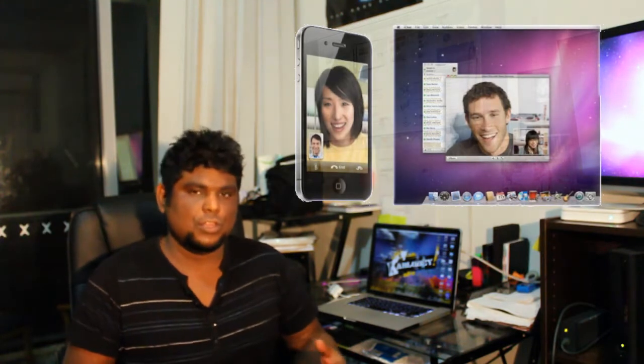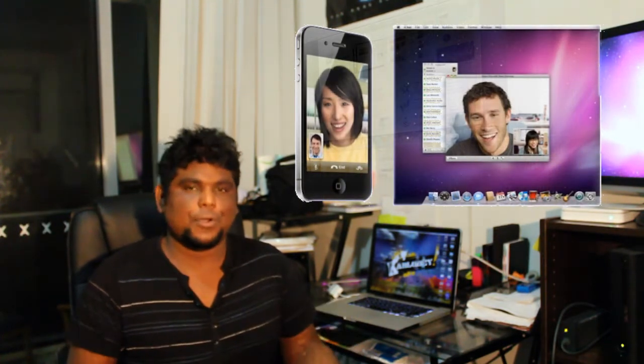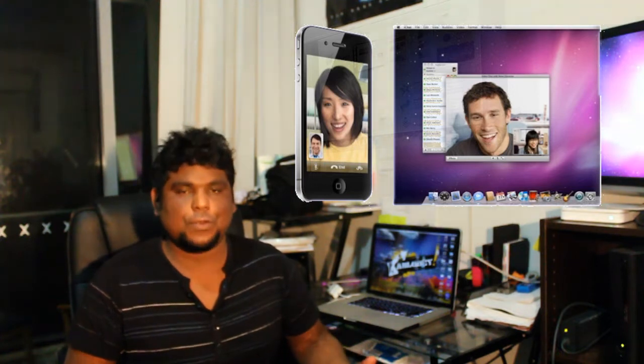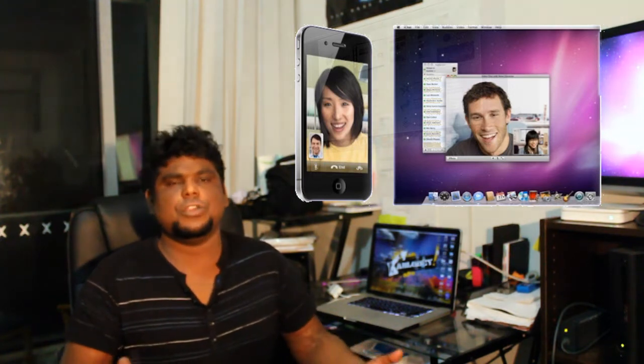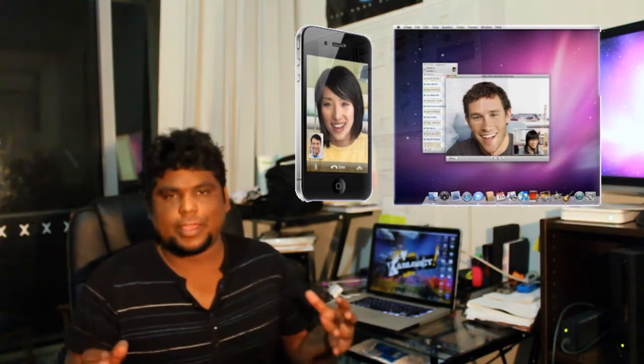Now, before we talk about the features of the next iteration of Snow Leopard, there is a brand new software that you can download right now. It's FaceTime for Mac. Now you can use your Mac to talk to your friends who have iPhones or iPod touches, and you can video chat with them, which is great. Or you can video chat between two people who have Macs. So that brings FaceTime to a whole new audience, which is great.